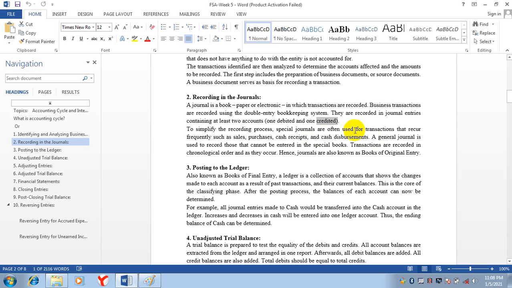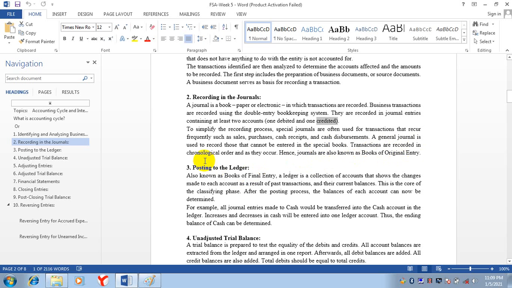These are called special journals. A general journal is used to record those transactions that cannot be entered in special books, and those transactions which are not recorded in special journals, we will record in the general journal.